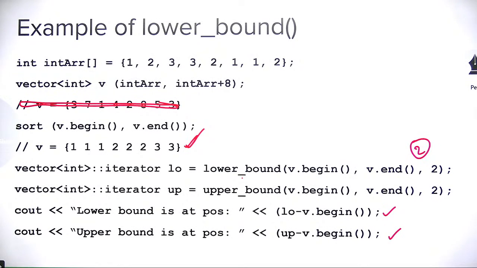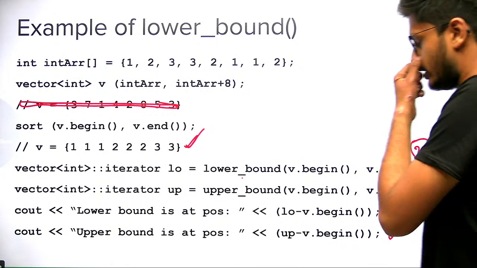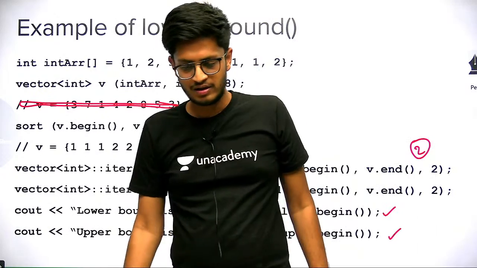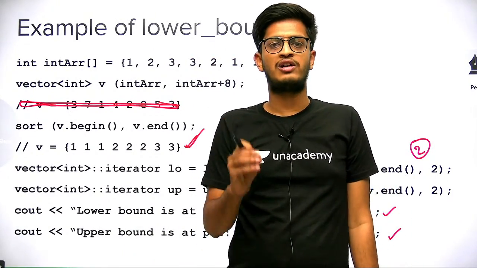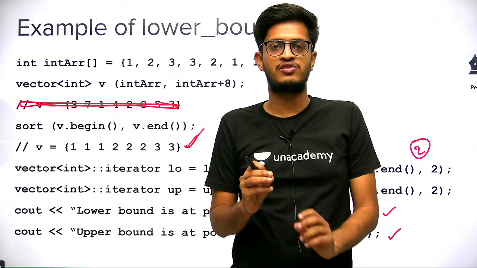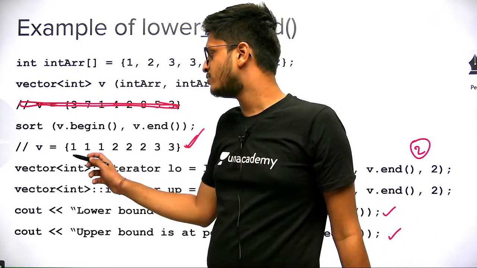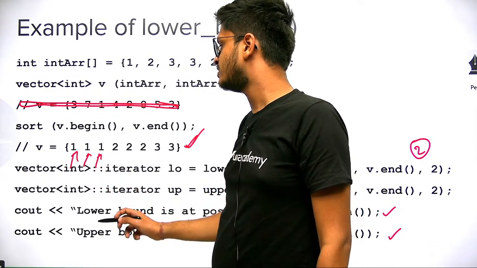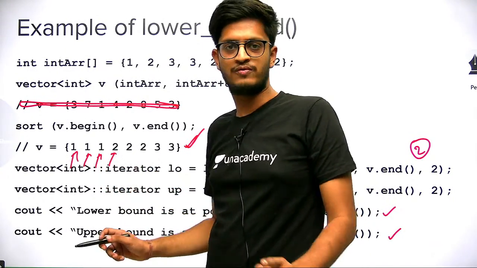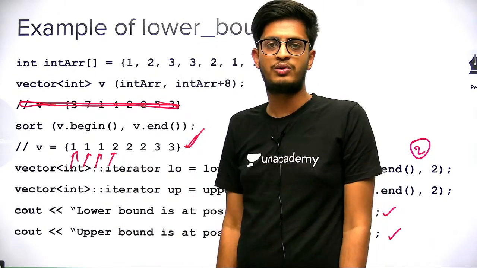Cool. So some of you are writing 2, 6, some of you are writing 3, 6. So what does lower bound mean? The value should not be less than val. The first element which is not less than val. Is 1 less than 2? Yes. Is 1 less than 2? Yes. Is 1 less than 2? Yes. Is 2 less than 2? No. So yeah, this is the lower bound for 2.